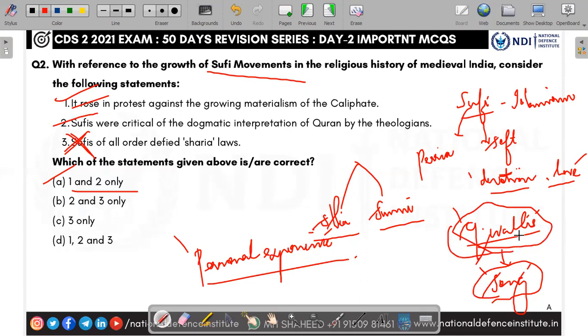It is a blend of Hindustani and Islamic tradition. So this is mainly attributed to Sufi. Okay, so this is a very soft form of Islam. So the correct answer is A, 1 and 2.